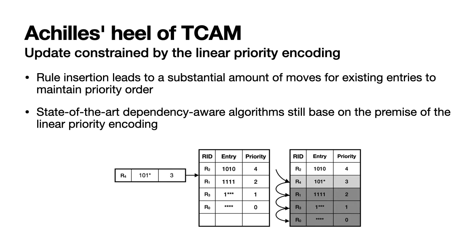However, to maintain such priority order, the insertion of a new rule could lead to a substantial amount of moves for stored entries. It incurs O(N) cost in the worst case, where N is the number of the existing entries. Most TCAM updating algorithms exploit rule dependency to minimize entry movements, but incur prohibitive computation time since they are still based on the premise of the same priority encoding scheme.